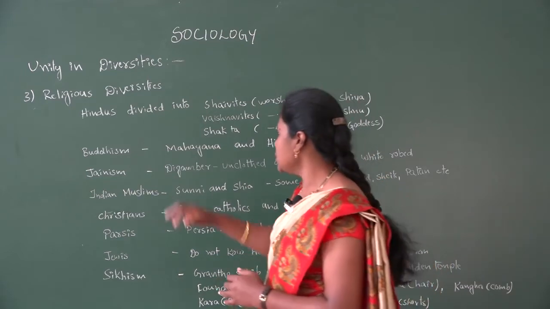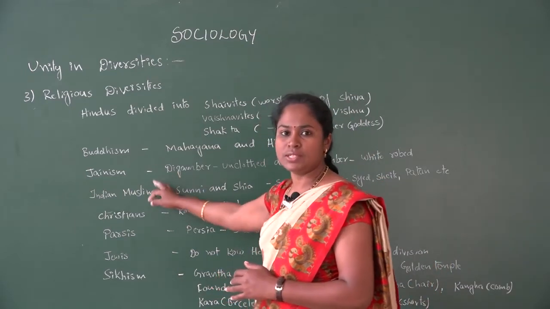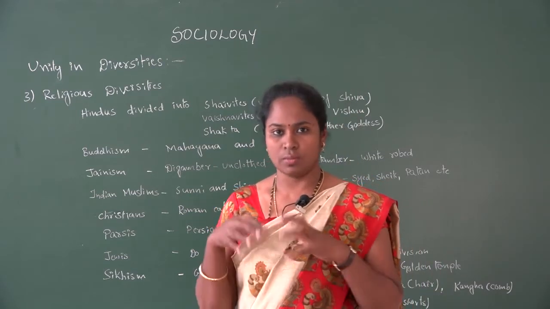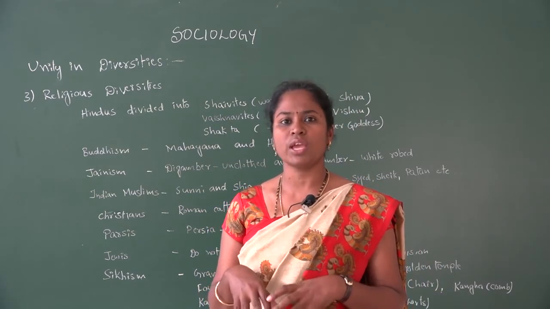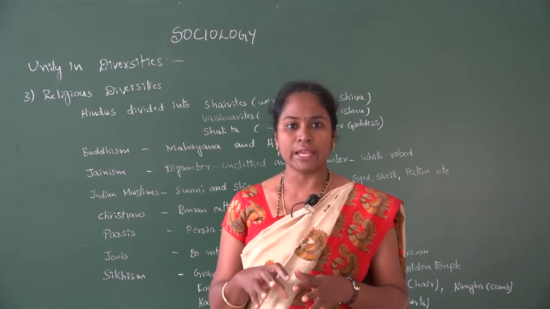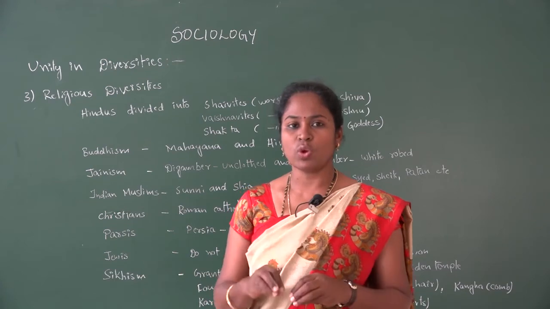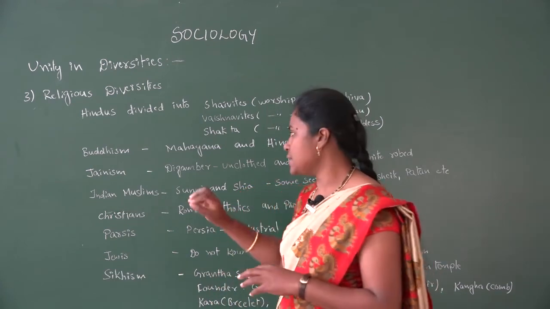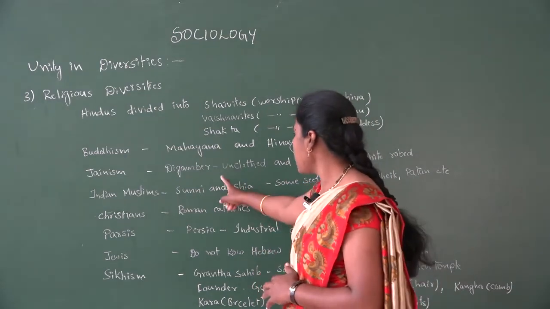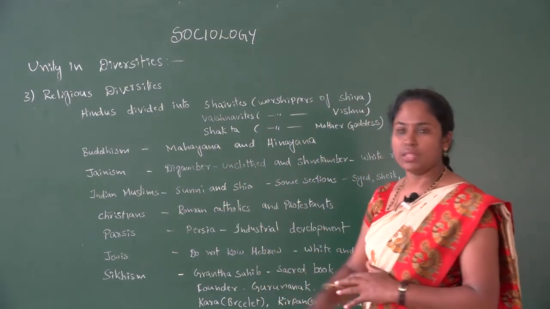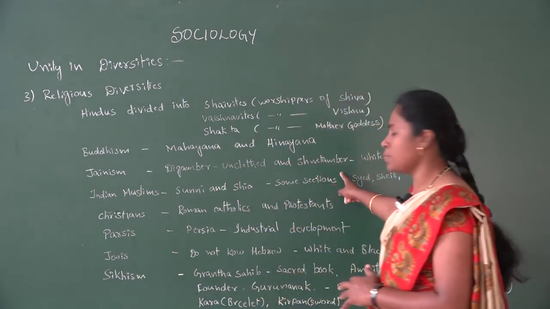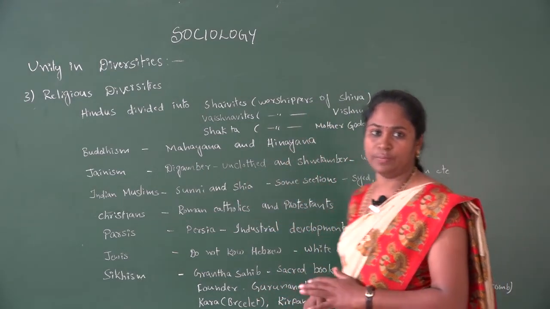Next one is Jainism. Jainism is also one of the religions which was born in the Indian society, but now we can see it in very few parts, that is northern as well as southern parts of India. In few places we could find these people residing. Then there are two sects here, that is Digambaras and Shwetambaras. Digambaras are the people who are unclothed and the Shwetambaras are the people who are white robed.